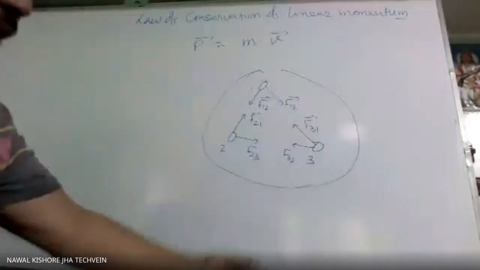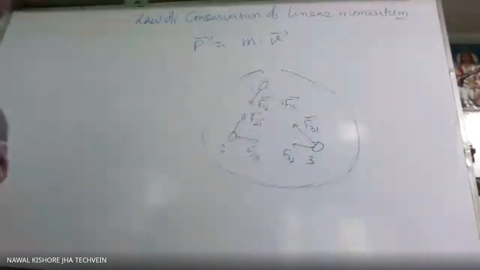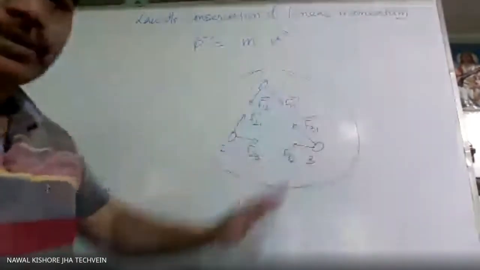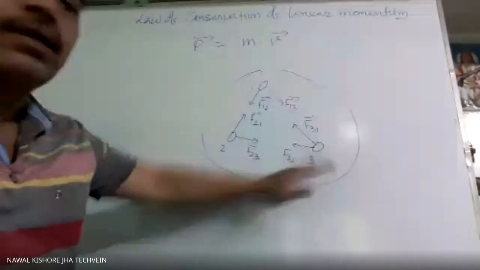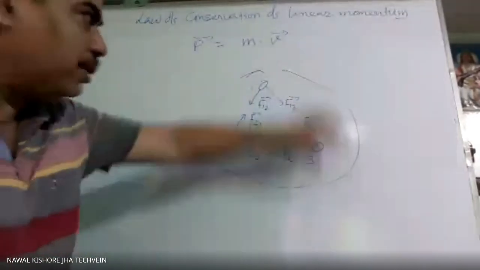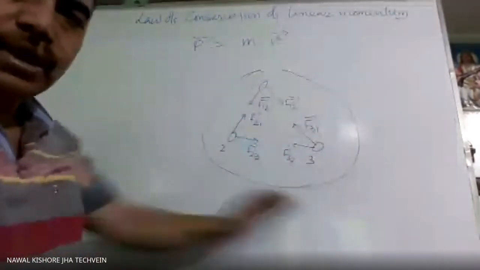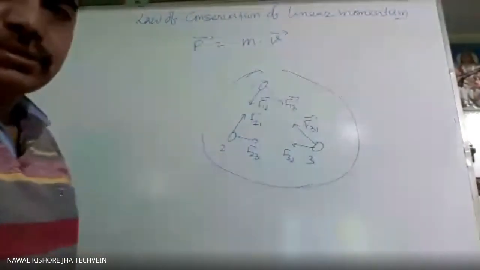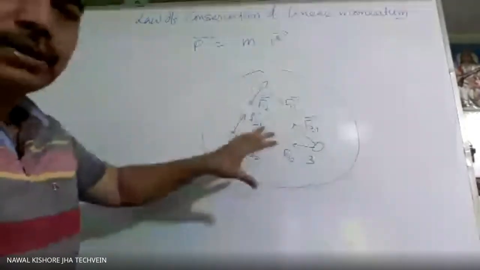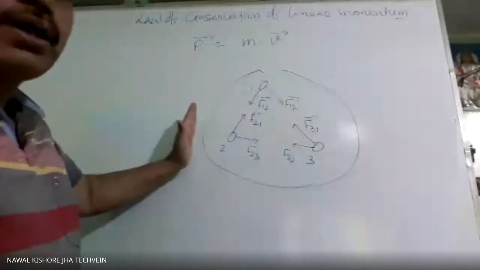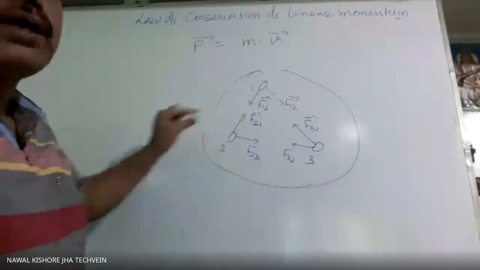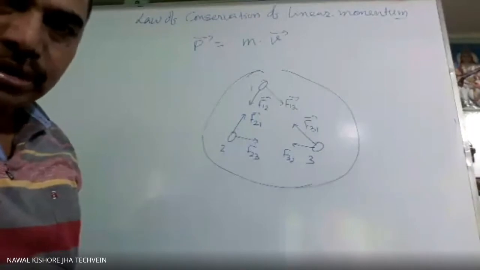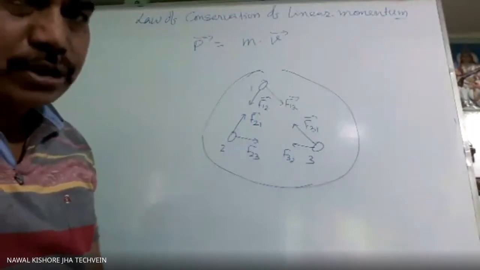Now the force applied by Earth on this system. Earth is also attracting all three, or the whole system. That will be treated as external force, because Earth is not within this system. Earth is outside. Or if you start pushing this box, which contains three particles, then the force applied by you will be the external force. Is it clear what is the meaning of external force and internal force?